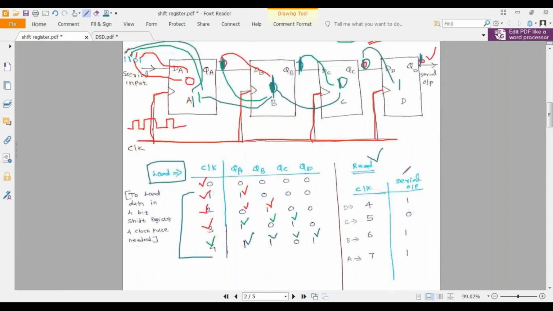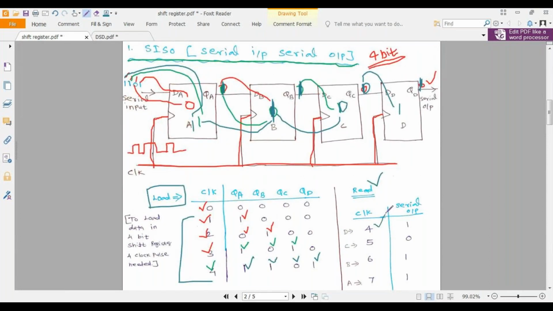Listen, if you are applying your fourth clock pulse, D will be 1, and you will get your first output. If you are applying your fifth clock pulse, your C value will be in your output. If you are applying the sixth clock pulse, your B value will be in your output. If you are applying the seventh clock pulse, your A value will be shifted and available in your output section. So this is your serial in serial out.